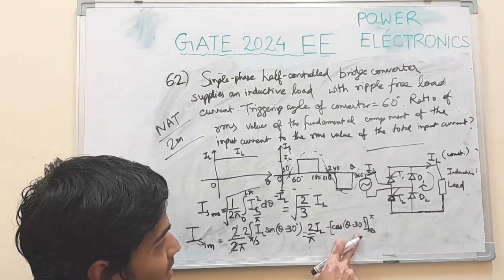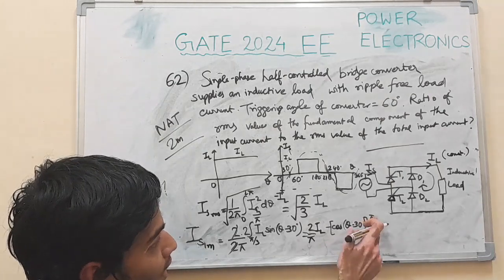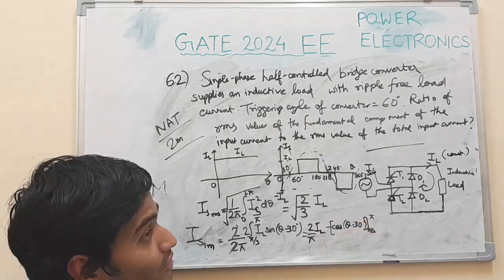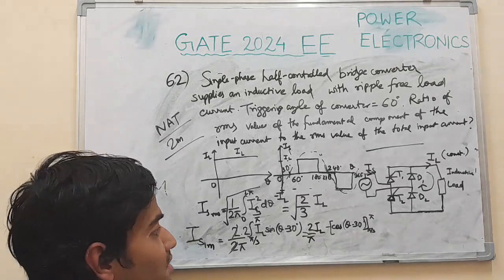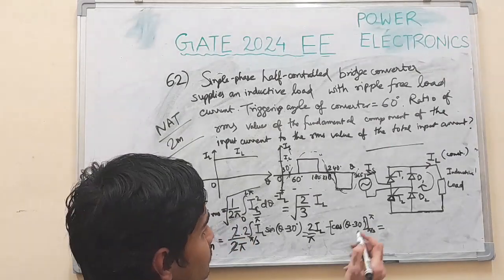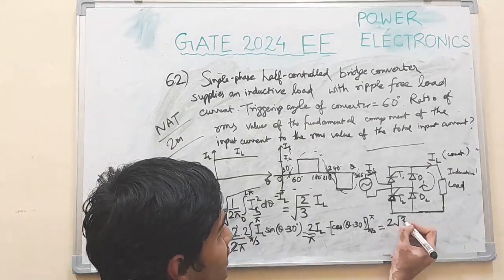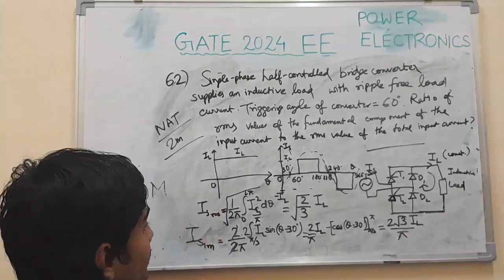Pi by 3 means 60 degrees, minus 30 means 30 degrees, cos 30 is root 3 by 2, and putting pi you get 150 degrees, cos 150 degrees is minus cos 30 degrees, so it's 2 cos 30 degrees. 2 cos 30 is root 3, so 2 root 3 IL by pi. This is the maximum value we need.